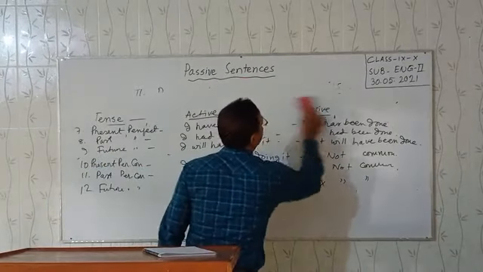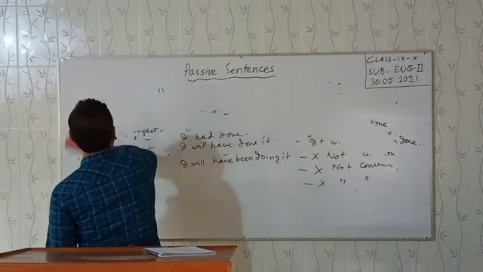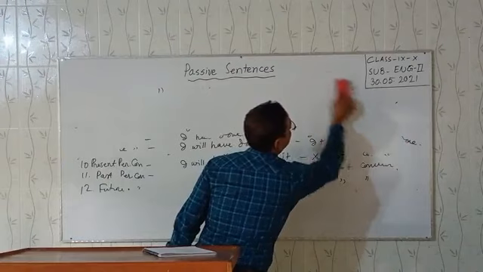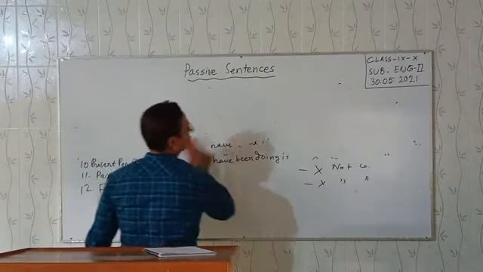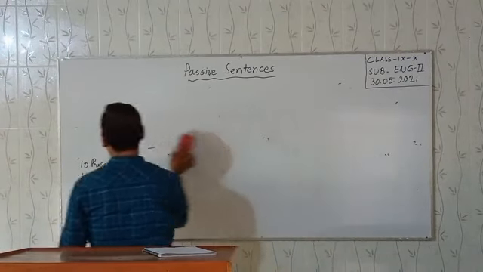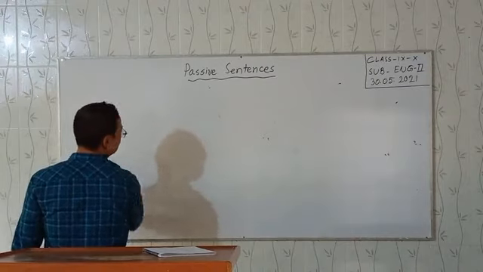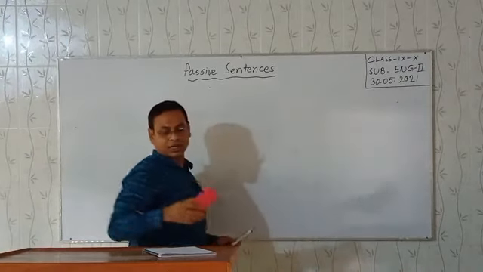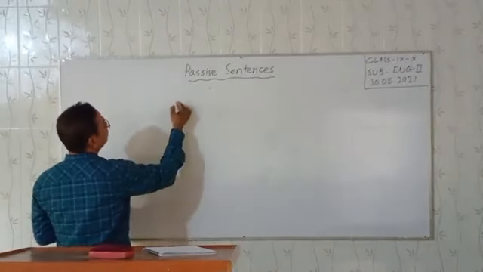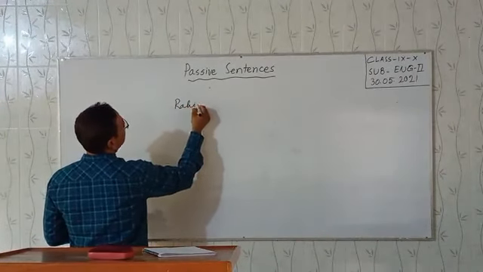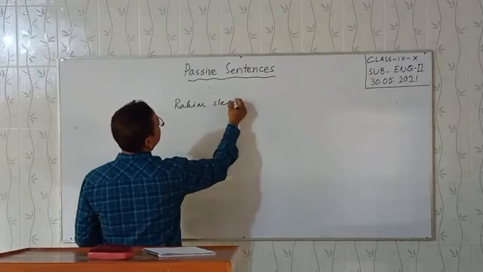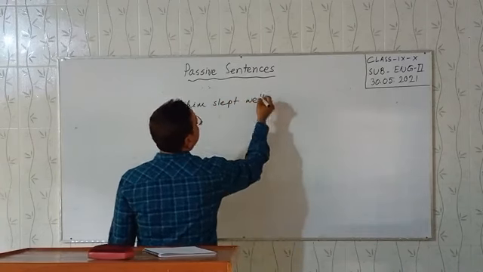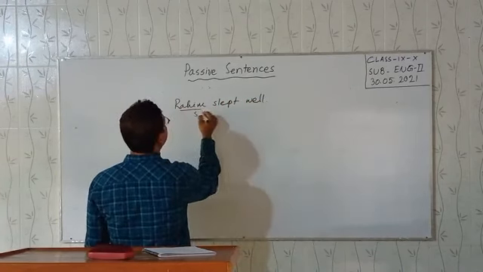Dear students, we know not all verbs in English take an object. Look at the board. Rohim slept well. This is the subject, this is the verb.